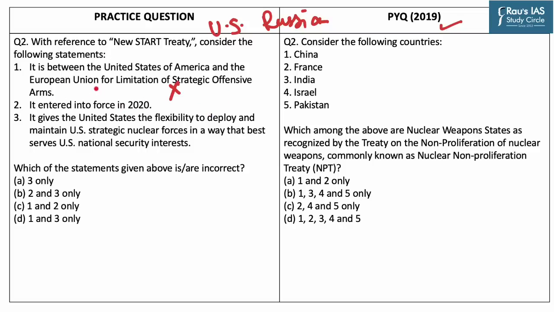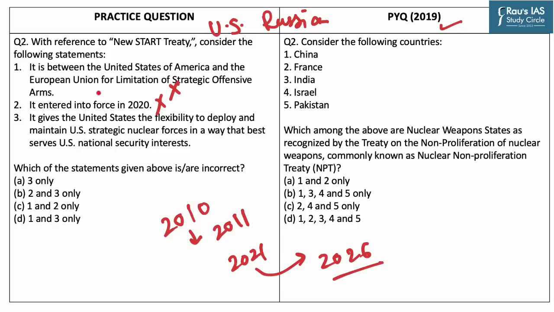The second statement is: the treaty entered into force in 2020. Now, this is also an incorrect statement as the treaty was signed in the year 2010 and it entered into force in 2011. This treaty was originally signed for 10 years till 2021, but now it has been extended till 2026. The third statement is: it gives the United States the flexibility to deploy and maintain US strategic nuclear forces in a way that best serves US national security interest.